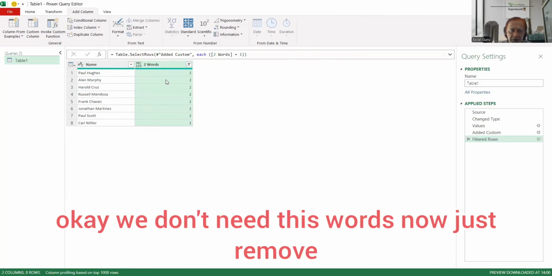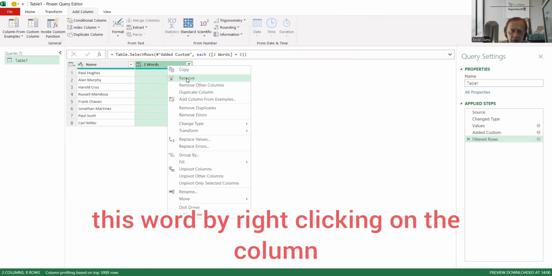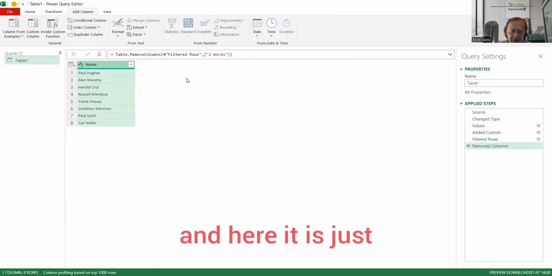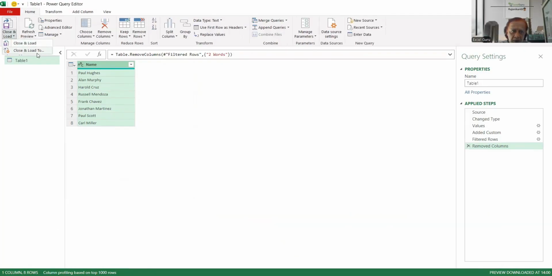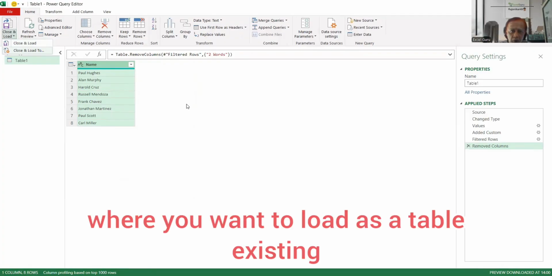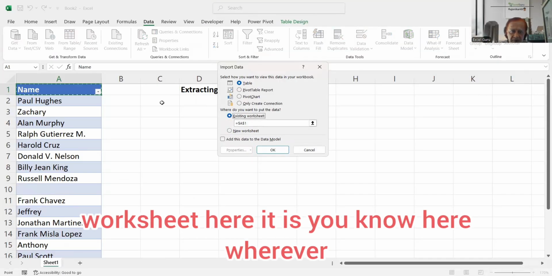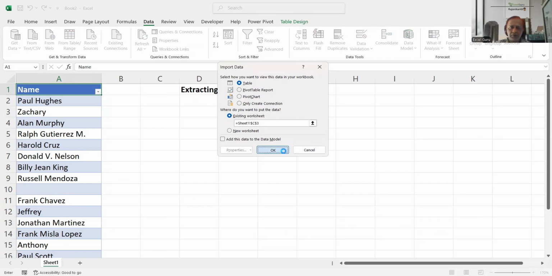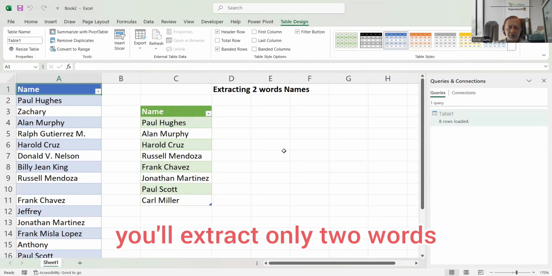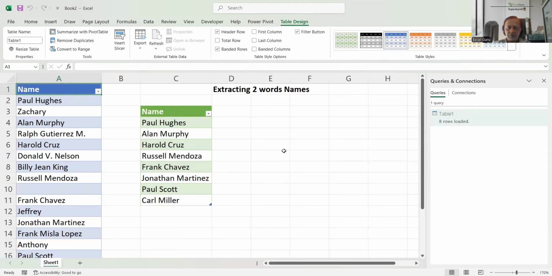We don't need these words now. Just remove them by right-clicking on the column. Then go to the Home tab, Close and Load To, where you want to load as a table, Existing Worksheet, here or here, wherever you want, and click OK. It will extract only two words. See, you can observe that all of them are two words.